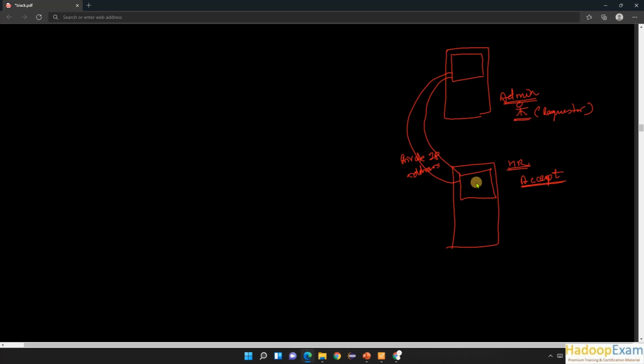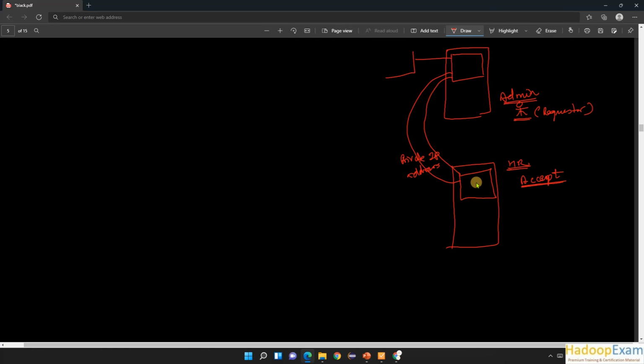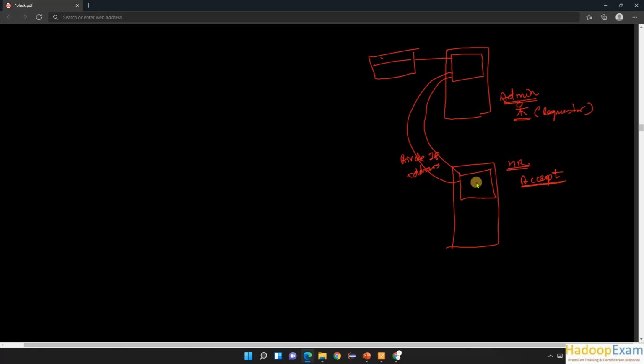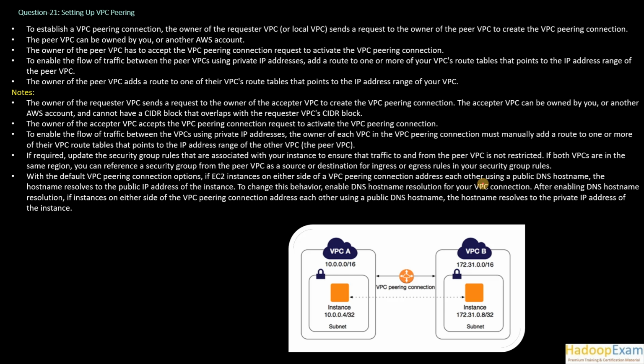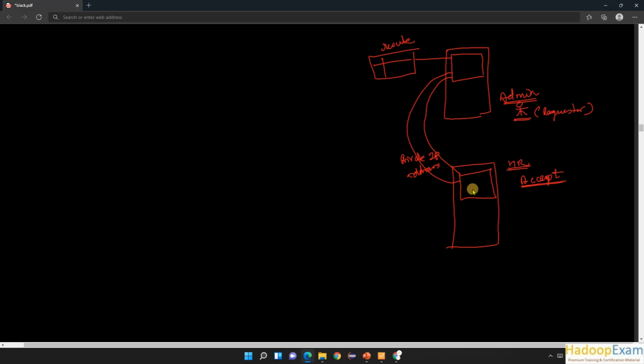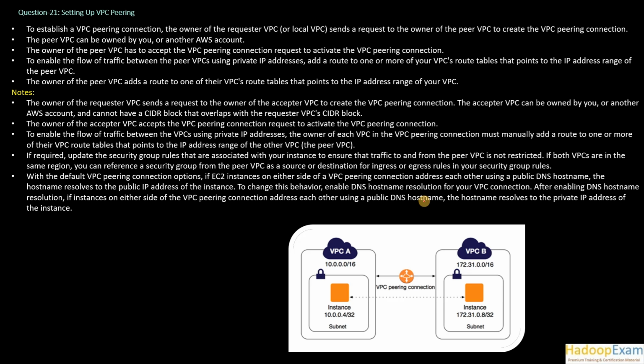So the corresponding route table you have to configure here, correct? Whatever route table is attached here, you need to configure that route table accordingly. Even on both sides you need to configure. The owner of the peer VPC adds a route on one of their VPC route tables that points to the IP address range of your VPC. So both route tables need to be configured here. If you see here and here, that needs to be configured.